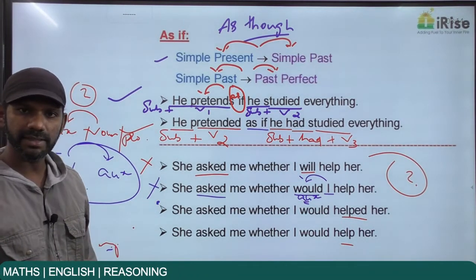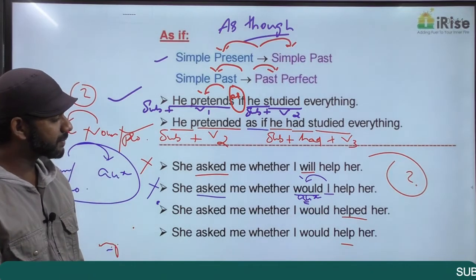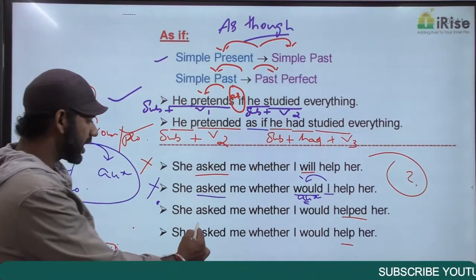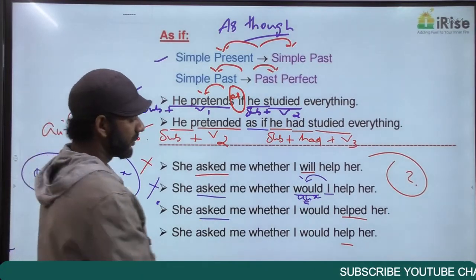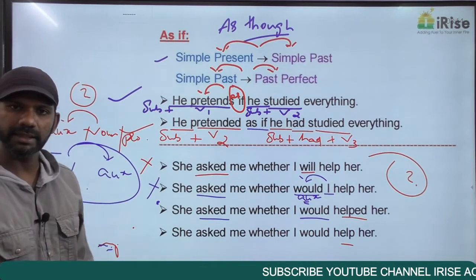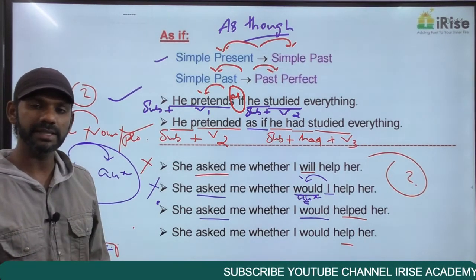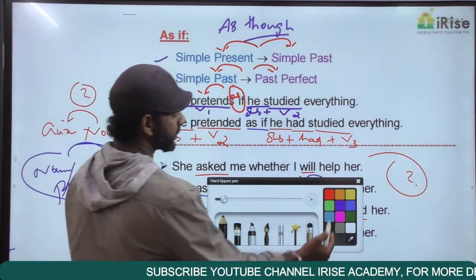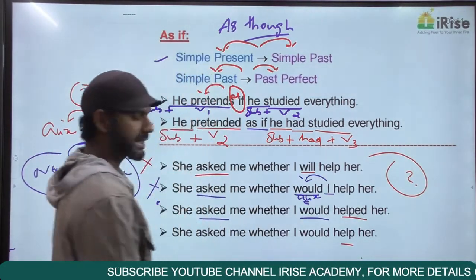Now come to the third statement. She asked me whether I would help her. She asked me, past tense, whether I would help her. Would is the past tense of will. Started in the past, ended in the past. That concept is completely fine. Only if you think about all the concepts can we find out the error in a sentence.